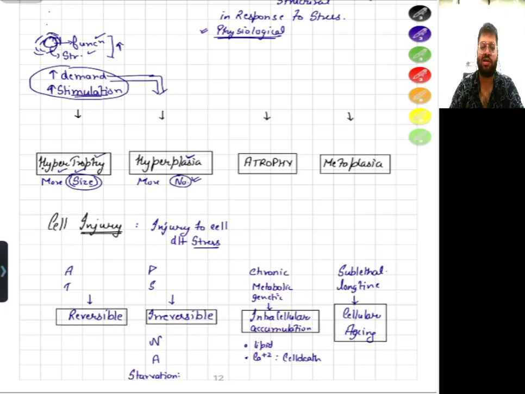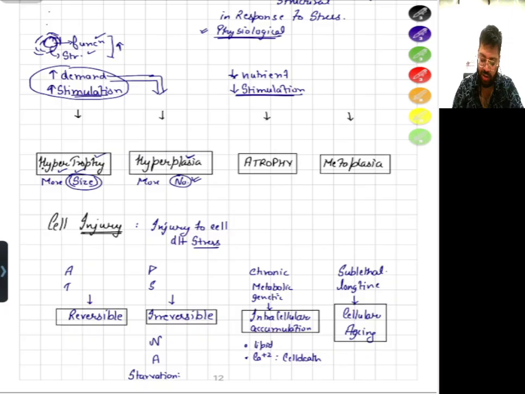Let's say there is no increase in demand. There is less supply of nutrients. We don't have enough nutrients for the cell, or there is no backward signal, the backward signal which stimulates the cell. So there is no stimulation. Then what will happen to the cell?